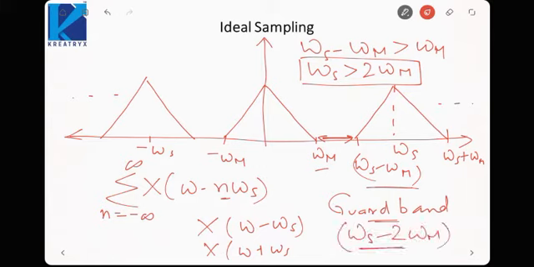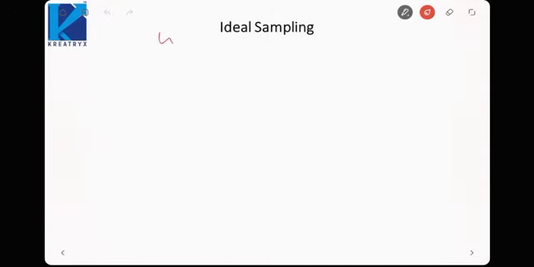This is the guard band. This is the band between two frequency components, one is the high frequency component at omega s, one is the low frequency component centered at the origin, or centered at omega equal to 0. Okay, so this is the band that prevents mixing of these two spectra, so that these two spectra do not overlap. So if you want to avoid overlapping, omega s should be greater than 2 omega m.